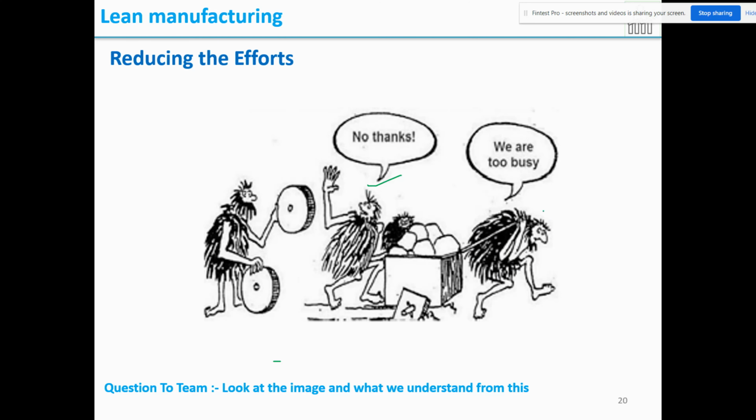These two people are thinking that they're working hard because they're pulling a container with a heavy load. So this person is telling, hey guys, take these 2 wheels so that you can move with less effort. So this is about reducing the efforts. When you fix the wheels, the container will move very smoothly. If you think that you're working hard, pulling more weight, it is not productive work. It means you have not changed your methodology to make it very simple.